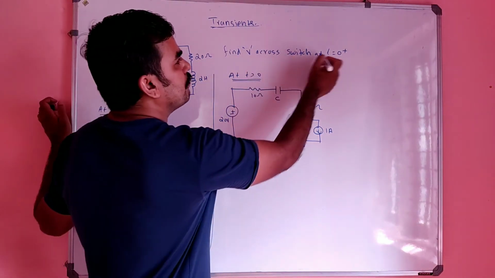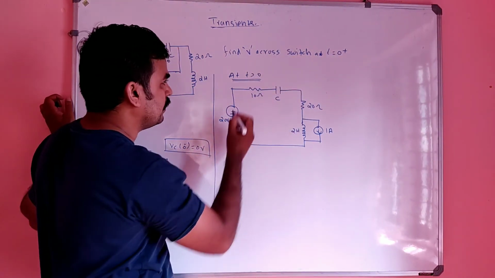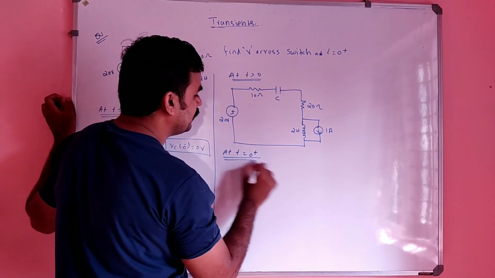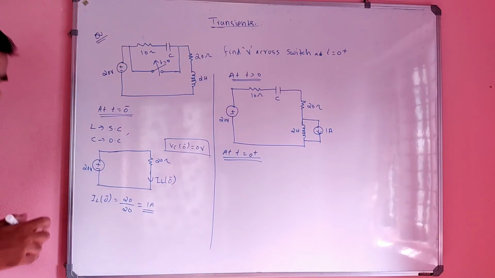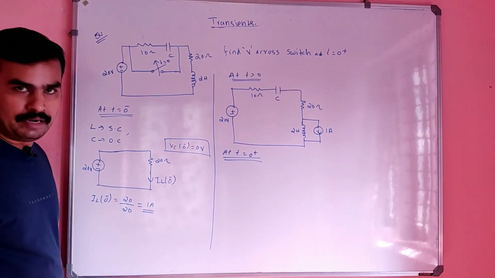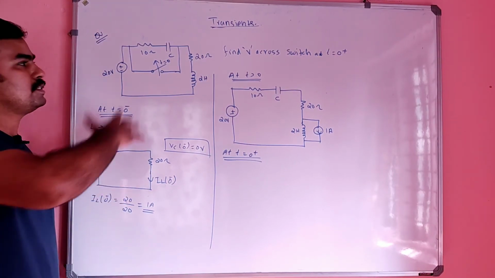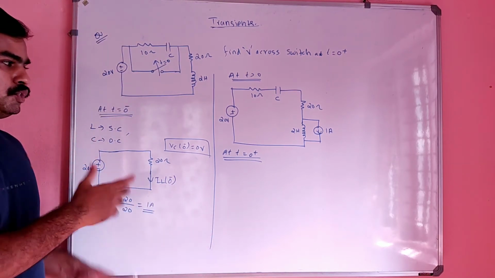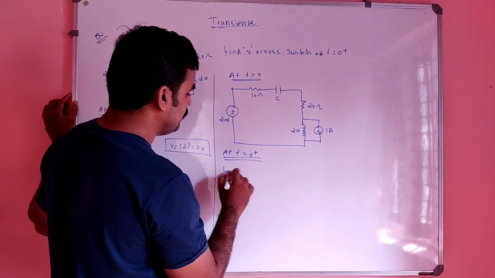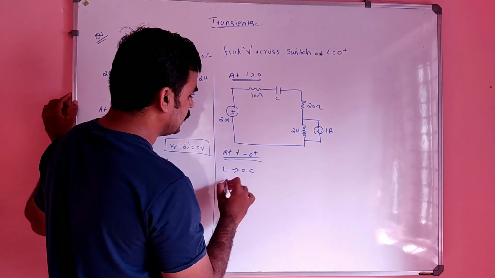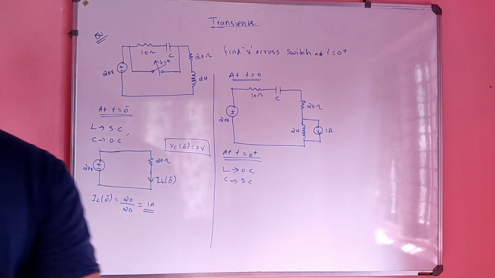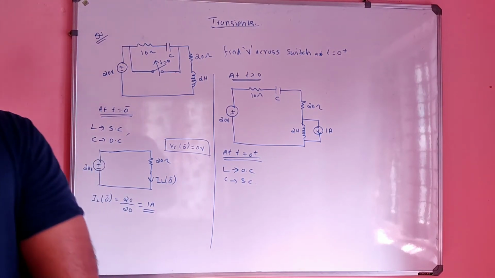Now we have to find everything for t equals 0 plus, soon after the switch was opened, when maximum interruption will be there in the circuit. At t equals 0 plus, the inductor will be open circuited and the capacitor will be short circuited.